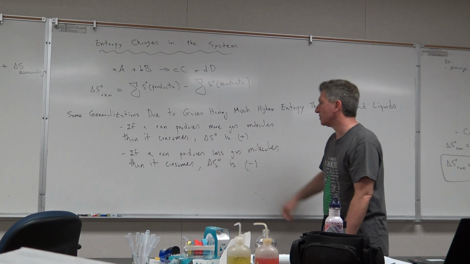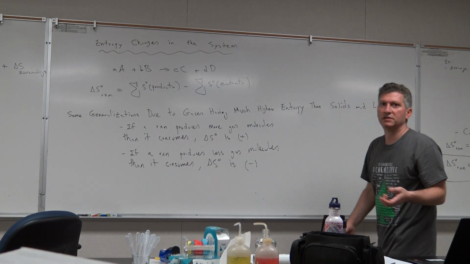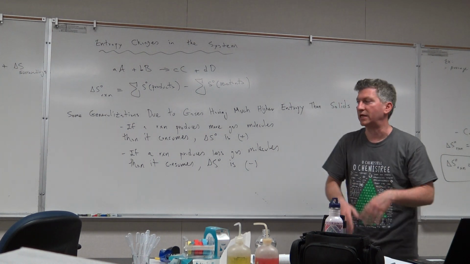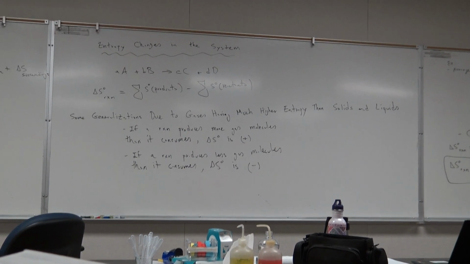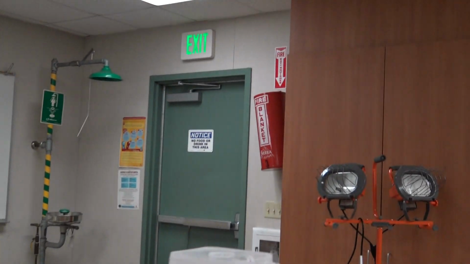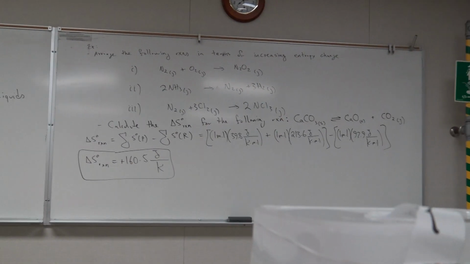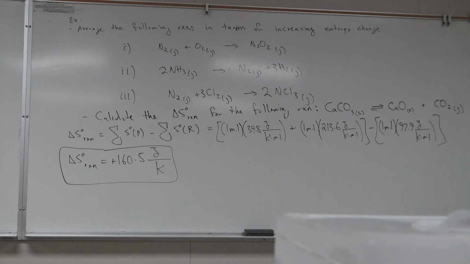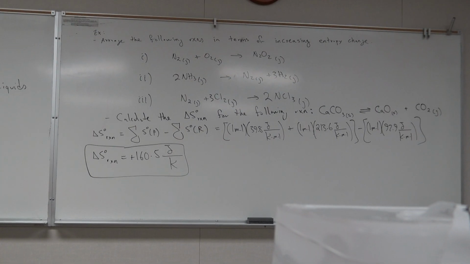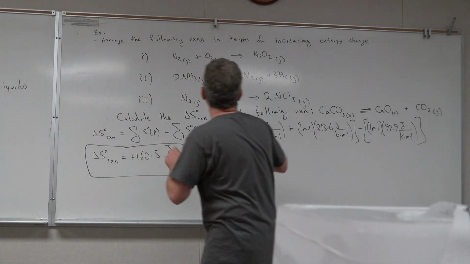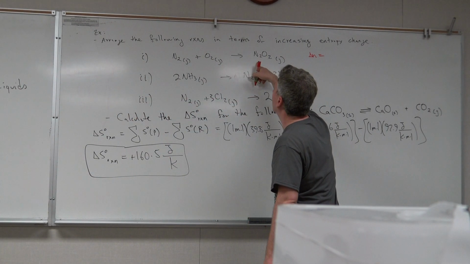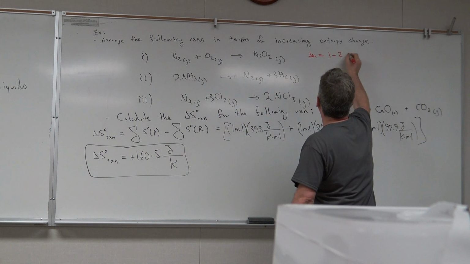If you produce fewer gas molecules than you consume, then delta S is negative. It's like taking all those papers, putting them into files, and organizing things. So how do we put this knowledge to work? Well, let's say that we have these 3 reactions and we want to arrange them in terms of increasing entropy change. So if you look at the first reaction, the delta N, change in the number of gaseous molecules, would be 1 minus 2. So that would be negative 1.